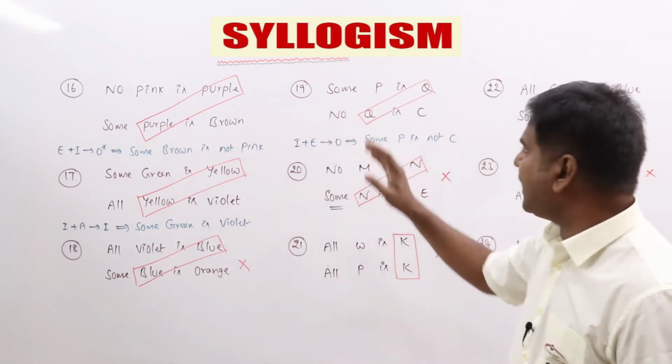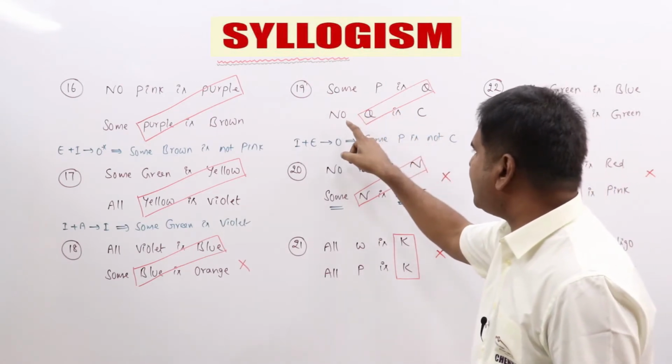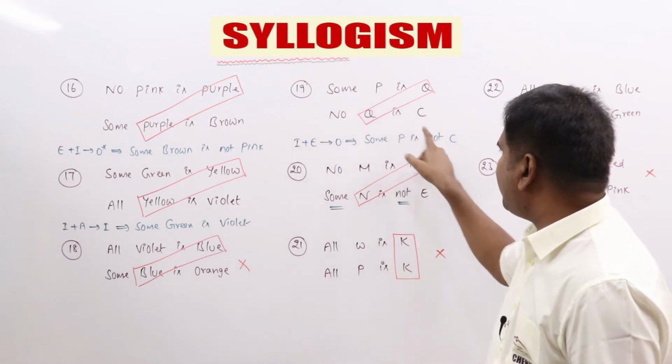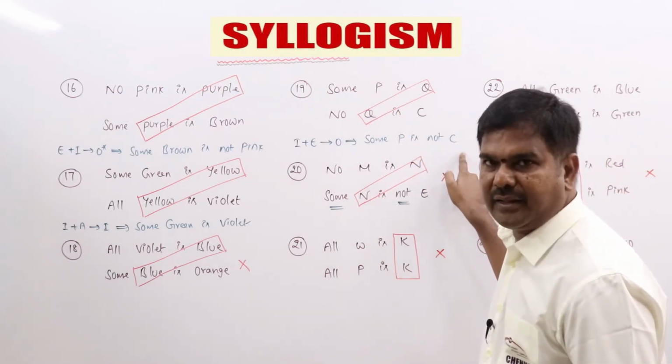So we go ahead with the 19th. Some P is Q, no Q is C. What is I plus E? O. I plus E is O. What is O? Some P is not C. Some P is not C. So no doubts, I think, right?